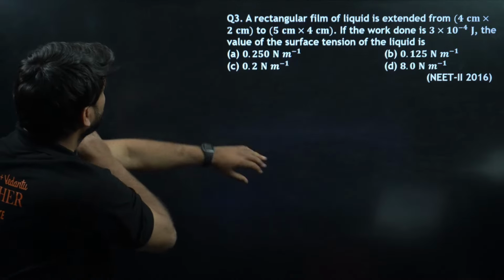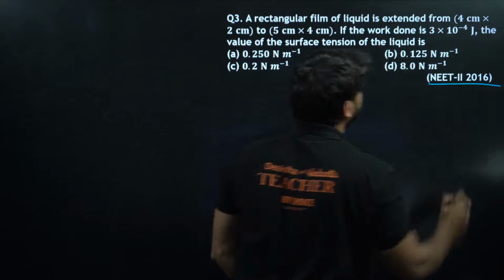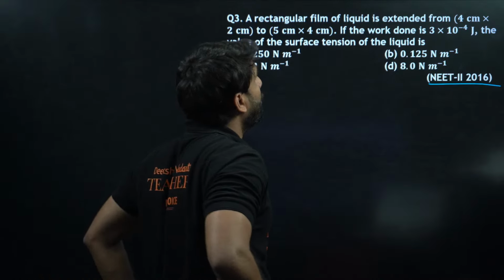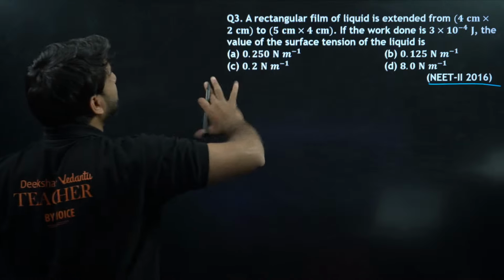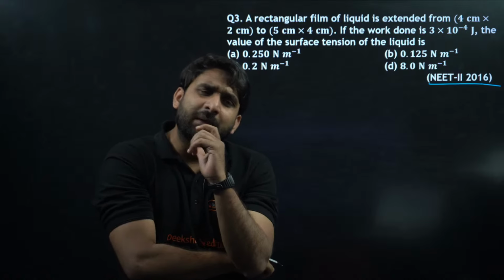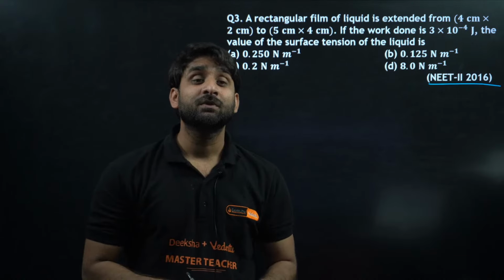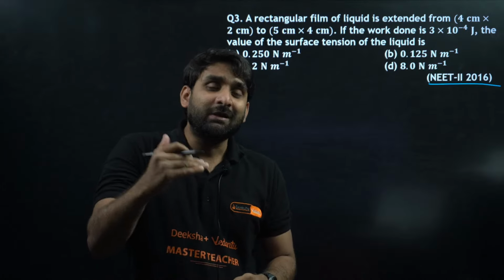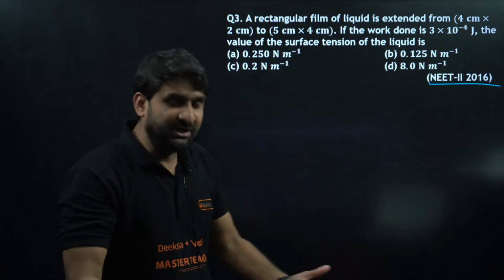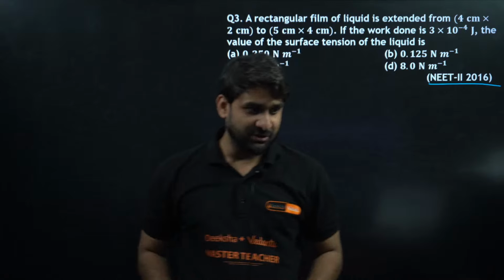Okay, moving to the next question, from NEET 2016. A rectangular film of liquid is extended from 4 centimeter by 2 centimeter to this. So there is a rectangular sheet. What type of changes will there be? There will be area changes, because it is a sheet, so length into breadth, the entire area will change.